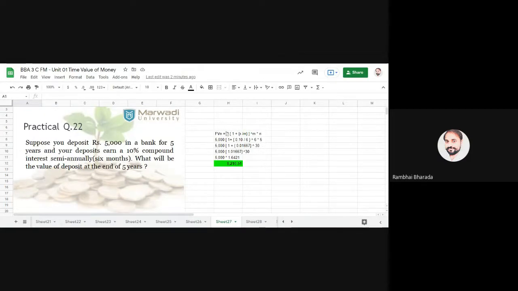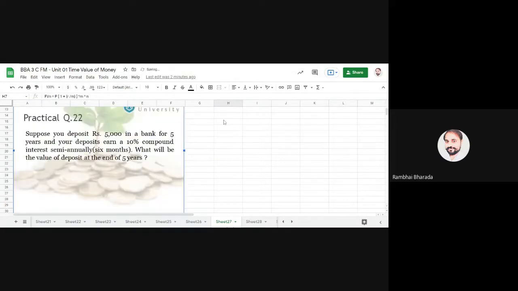Okay, which formula? This one formula. Look at this here. Okay, write down the formula. FVn is equal to P in bracket 1 plus R upon M, bracket over, raised to M into N. Okay, here P means amount, 5,000, R rate of interest 0.10 upon M. M means when we are doing this calculation.